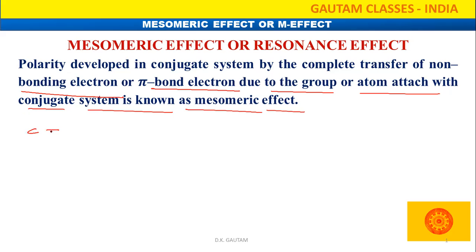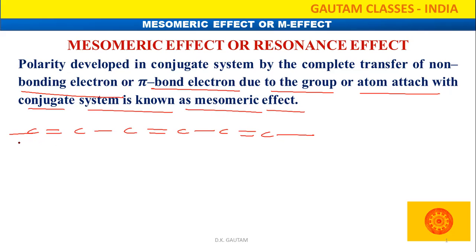Suppose there is a carbon carbon double bond, single bond, carbon carbon double bond, single bond, double bond. If such a system is alternately present anywhere, we can say that this is the conjugated system. So what is the necessary condition for the mesomeric effect? The mesomeric effect arises in a molecule only in a conjugate system. If the conjugate system is not there, the mesomeric effect will not arise.